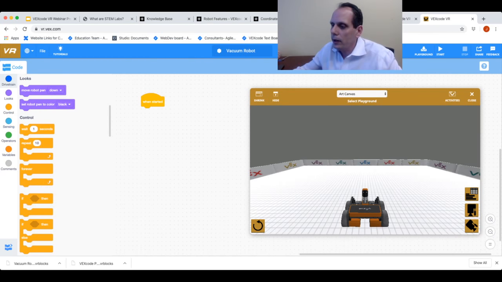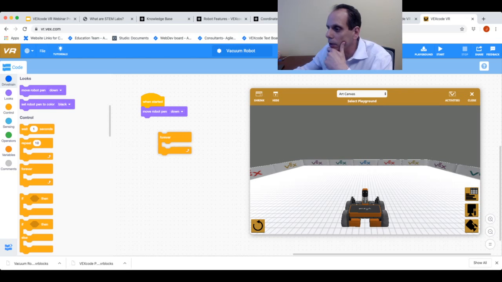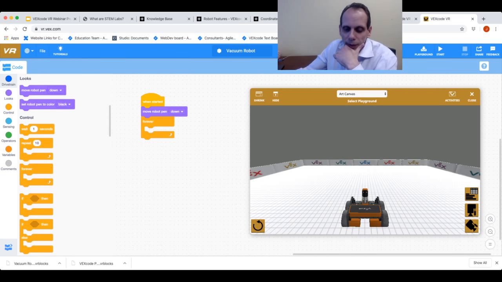I'm going to begin building a program. So I'm once again going to put my robot pen down, and now I'm going to drag in a forever loop. And of course, the reason why I'm going to drag in the forever loop is because I don't want my robot just to make a decision once. I want it to make a decision repeatedly. Since I want it to make a decision repeatedly, I need a forever loop to tell the robot to do that.